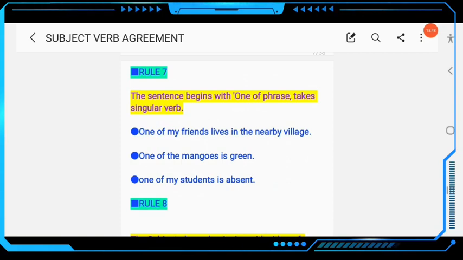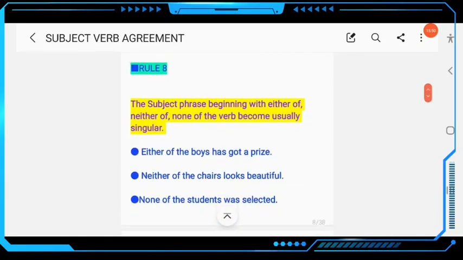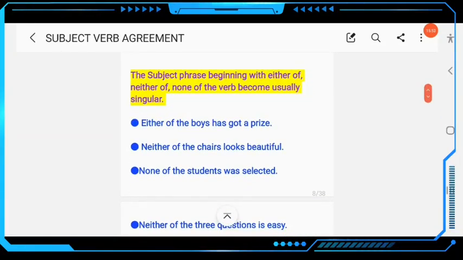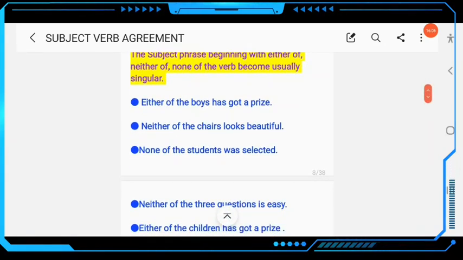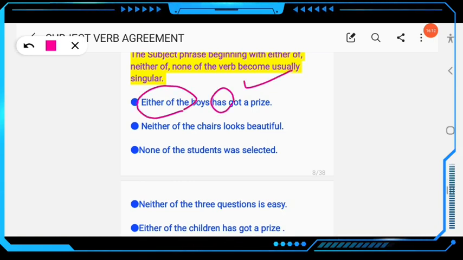Then next come to the rule number 8. A subject phrase beginning with either of, neither of, none of, the verb becomes usually singular, okay. So here, you know, either of the boys, okay, has, not have. As the rule says, if the subject phrase begins with either of, neither of, none of, then the verb must be singular.